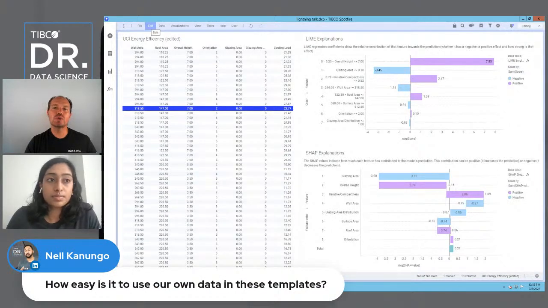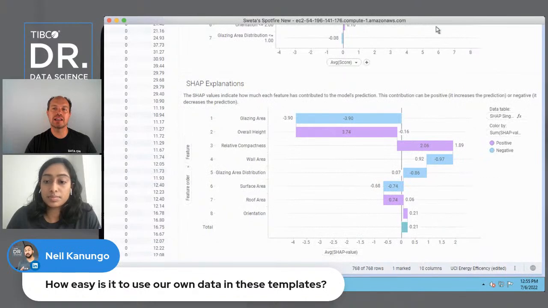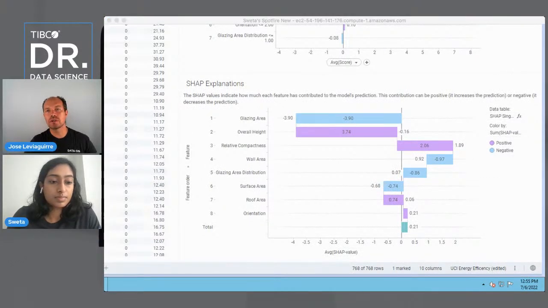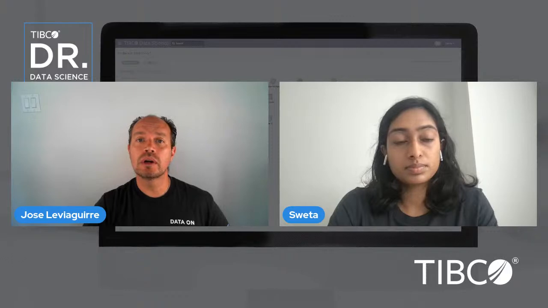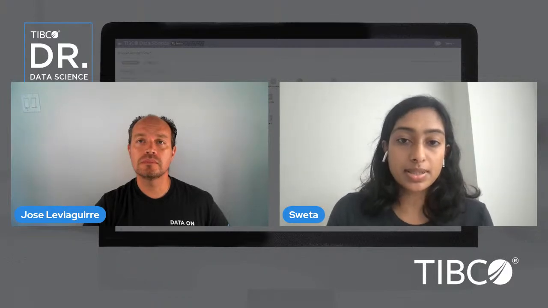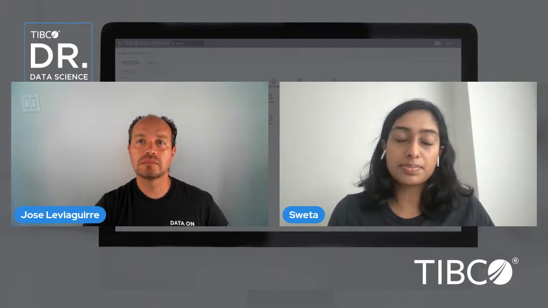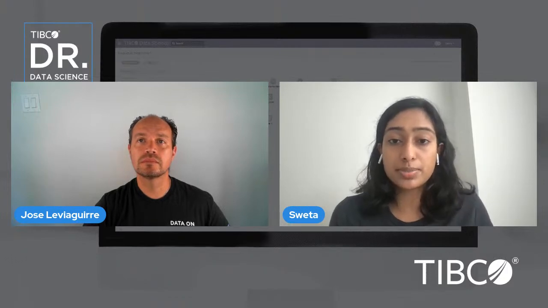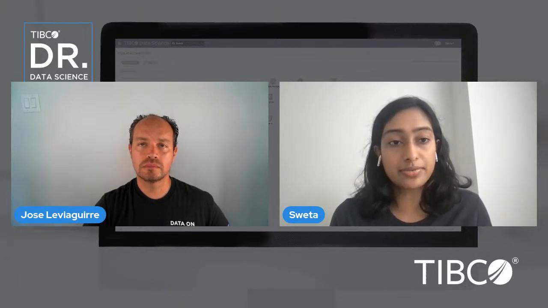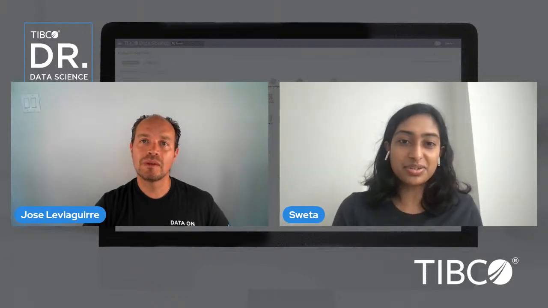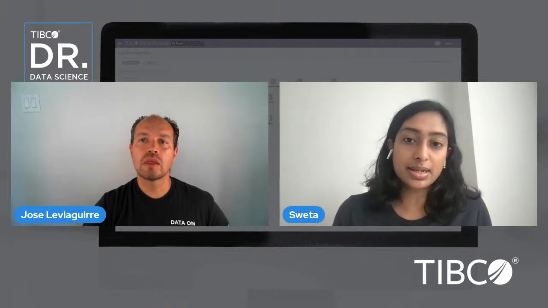Okay, well, these bring up questions from Neil Canungo. It says, how easy is it to use our own data in these templates? To complement that question, do we have to clean the data, make sure everything is tidy, or how does that work? Yeah, so you do need to clean the data to some degree, because the prior step to LIME and SHAP is that you do need to train a machine learning model. So we have data functions available on our community for imputation and transforming categorical variables. Once you've cleaned it to some degree, you can then use any one of the machine learning data functions. But you do still need to take those steps. You can't just throw everything into these explainable methods. It's not going to work like that.